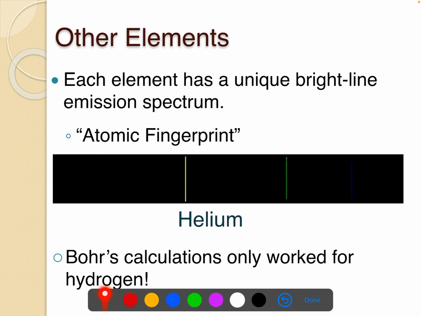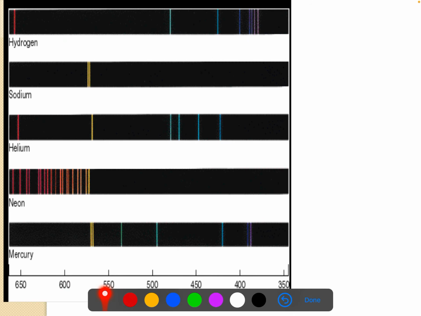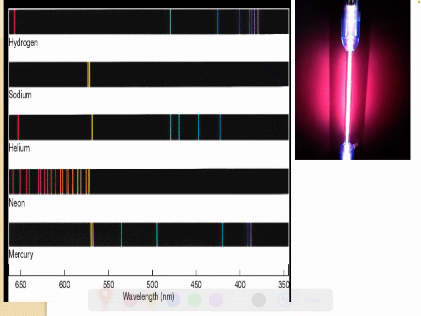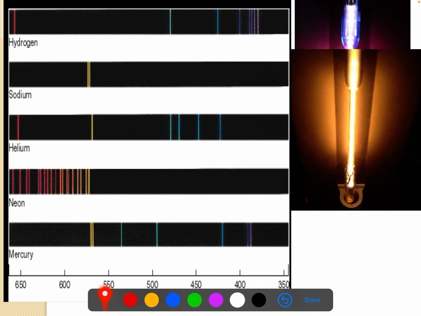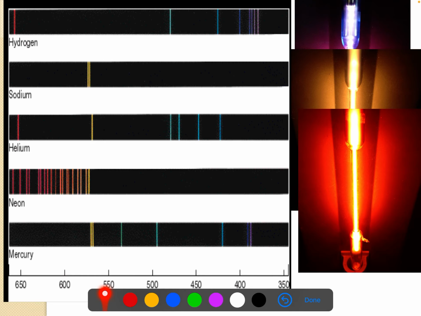So like I said, Bohr's calculations only worked for hydrogen. He didn't even make it to helium, which is number 2 on the periodic table. Here's some example of emission spectrums. Here's hydrogen, sodium, helium, neon as a real pretty one, and mercury. With the naked eye, they look like this. There's hydrogen, there's sodium, there's neon. I don't have helium, but you can see here, here's neon's colors, and this is what they combine to see by the naked eye. And you'll talk about this in a lab that we're going to do.